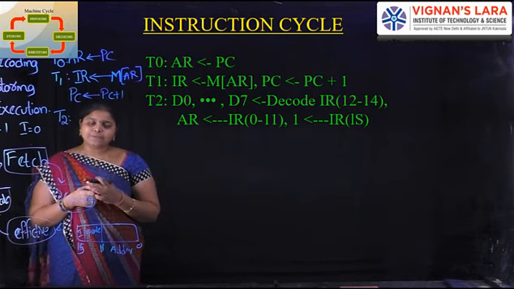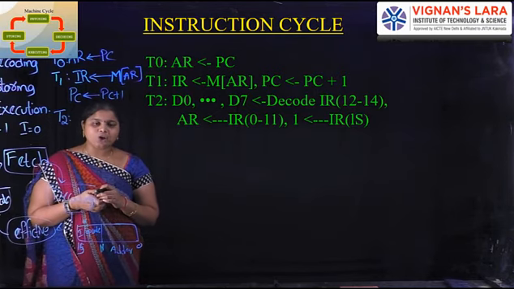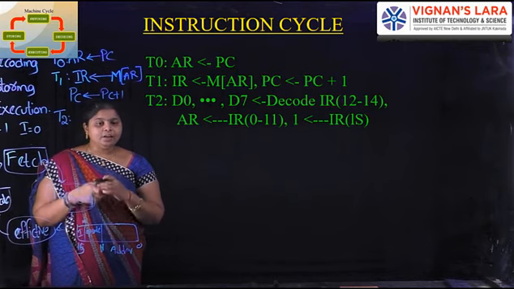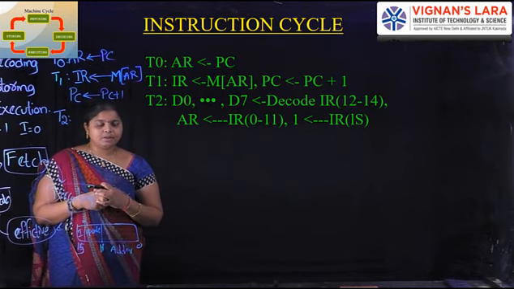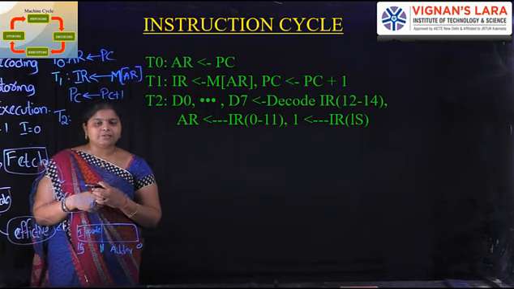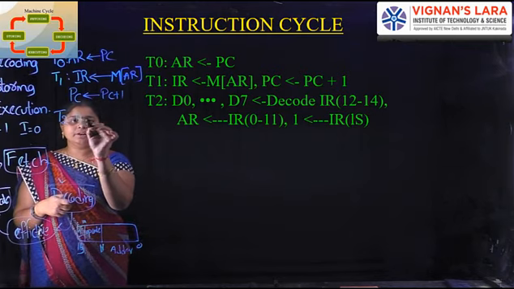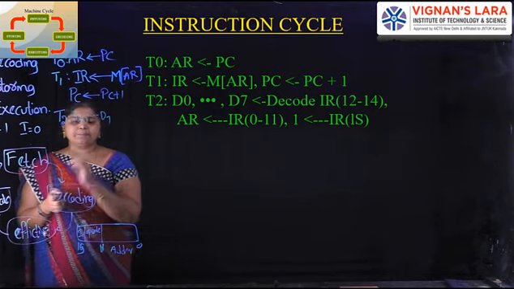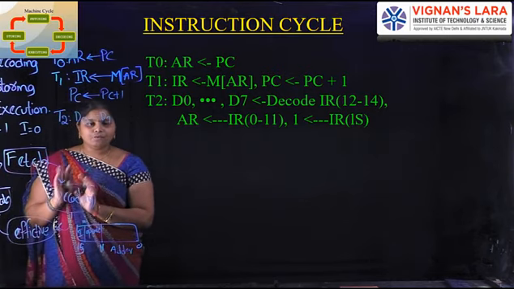In previous videos, we discussed these operations. For memory reference instructions, we take the 0 to 6 operations. Likewise, here we take D0 to D7 operations. For example, take D1 as one opcode.